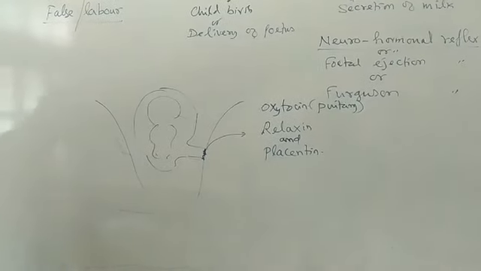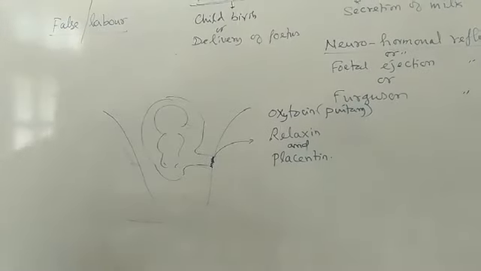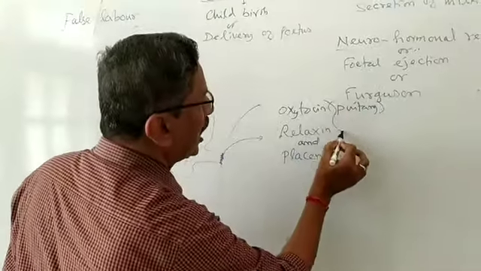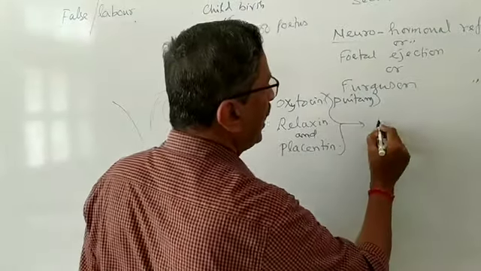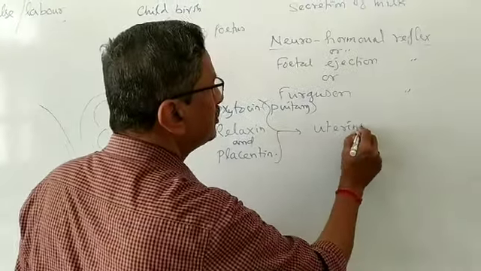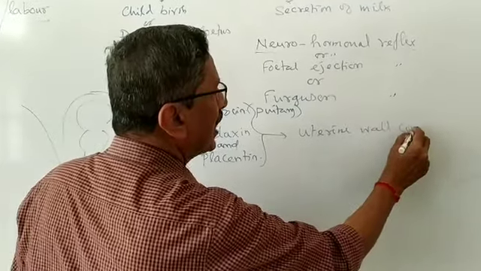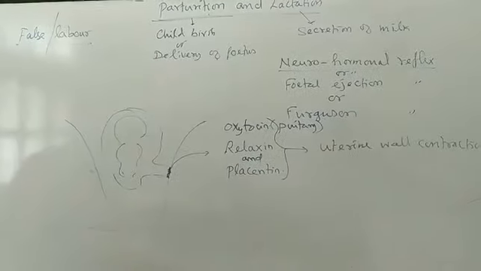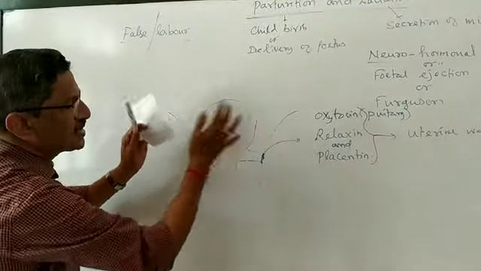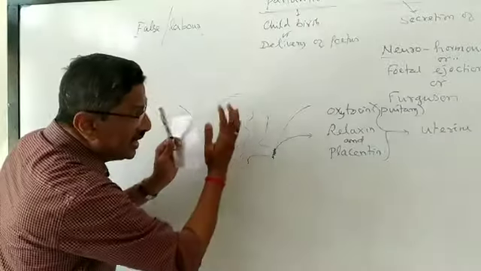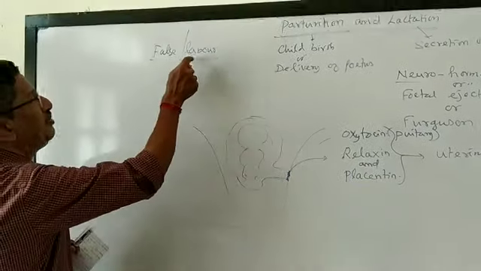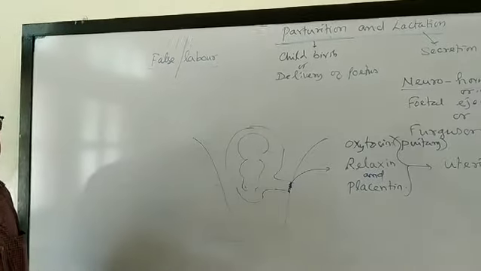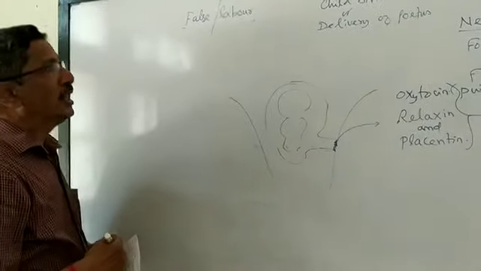These are the various hormones secreted. All these hormones join together to cause uterine wall contraction. The wall of the uterus contracts vigorously. At that time severe pain will be there. That is called real labor.